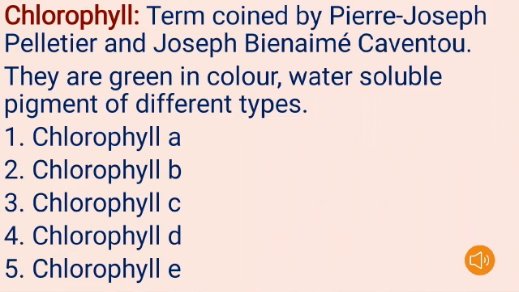Coming to chlorophyll, the term chlorophyll was coined by Pierre Joseph Pelletier and Joseph Bienaimé Caventou. These are the two scientists who coined the name chlorophyll. These chlorophylls are green in color, we all know that. Water soluble pigments are of different types: chlorophyll A, chlorophyll B, chlorophyll C, chlorophyll D, and chlorophyll A.